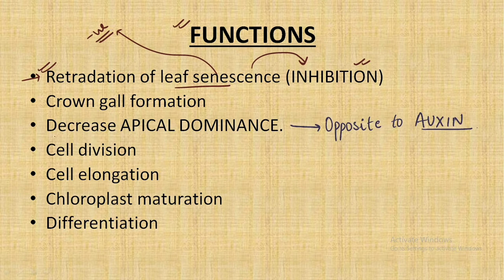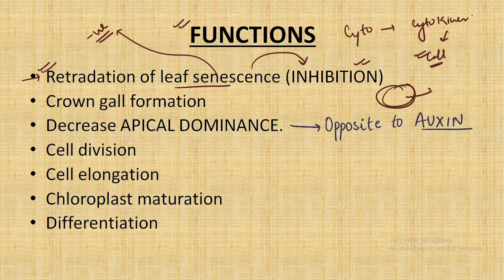So as you can see, it is retarding leaf senescence, and it has a very genuine reason. Why? Because we have just studied that cytokinin is a hormone that leads to cytokinesis, which means cell division. If cell division is occurring in a plant, it cannot undergo senescence, because senescence is a process of aging. So it is obvious that it would retard the aging of the leaves, as its positive function for the plant, in order to have its development going on in nature.